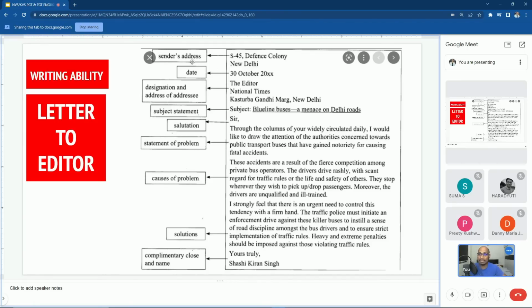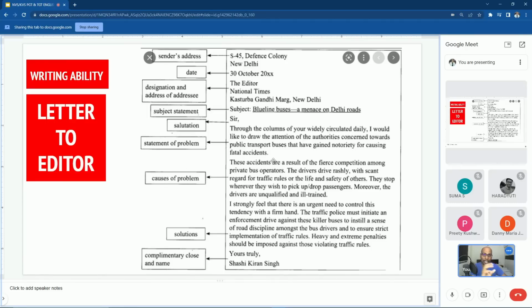So we are here writing the sender's address, date, designation and address of the addressee. In this, you need to mention the editor, not the name of the editor. Whenever you write a letter to the editor, we should mention the editor's designation only, the name of the newspaper and the address of the newspaper. And then the subject statement. You can see the subject is written before or above the salutation. Then comes the salutation. Then you have to give this kind of starting sentence.